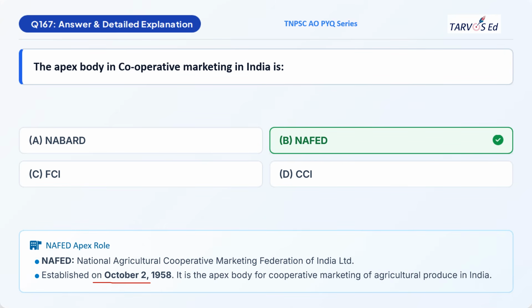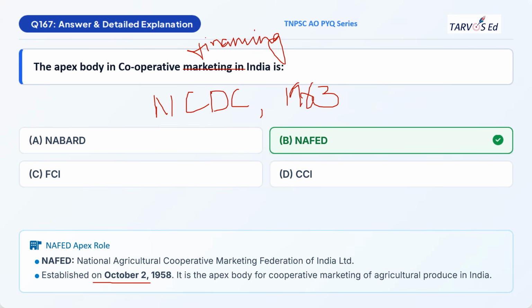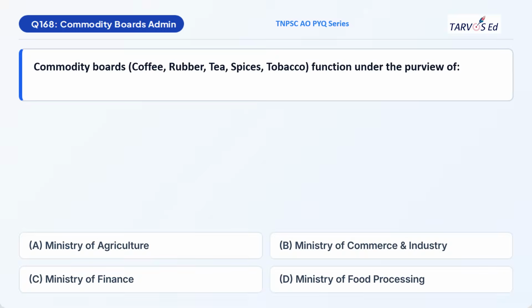You can expect one more question, which is the apex body for cooperative financing. If you are looking for the answer for cooperative financing, the apex agency is NCDC, National Cooperative Development Corporation, which was established in 1963 and headquarters is at New Delhi. Moving on to the next question.